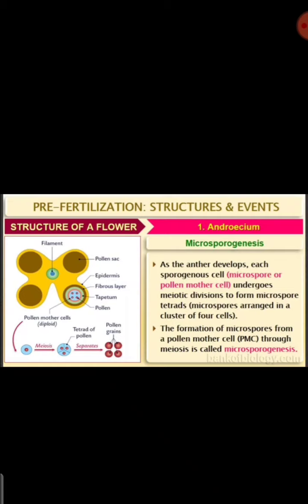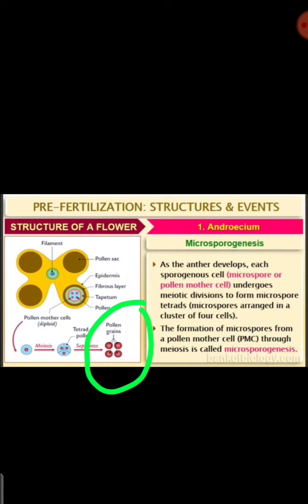So this we have already studied. The formation of microspores from the pollen mother cell through meiosis is called microsporogenesis.